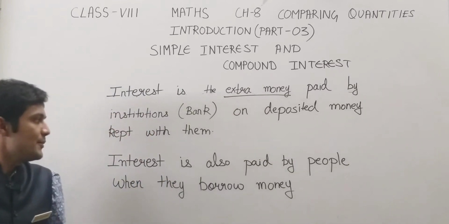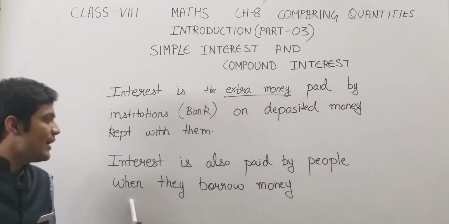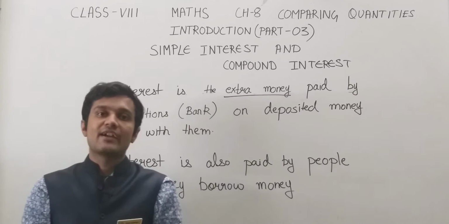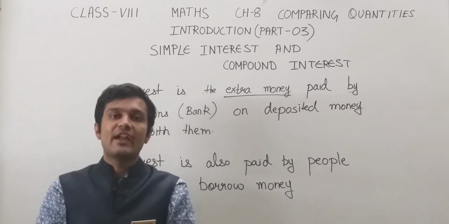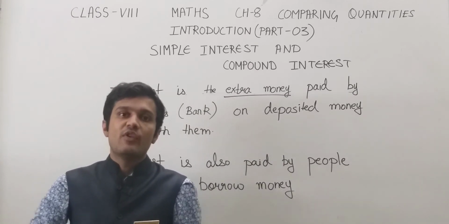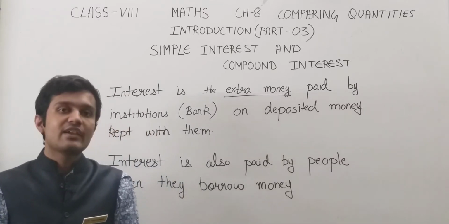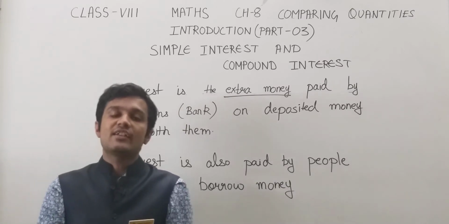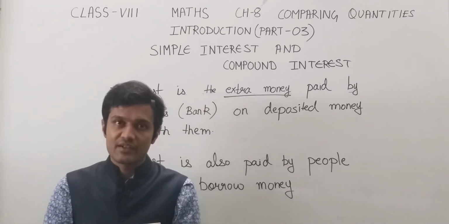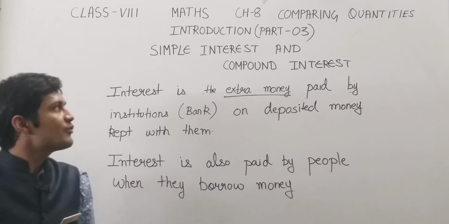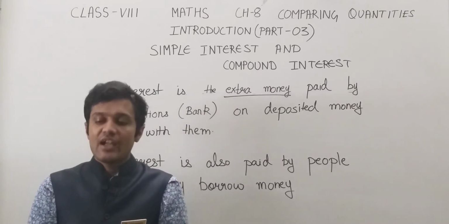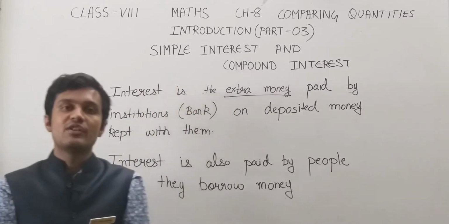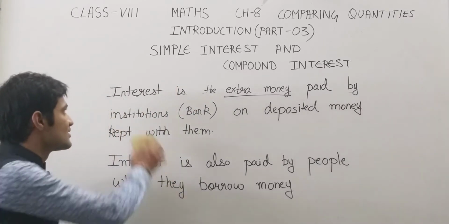Next, sometimes interest is also paid by people when they borrow money. Suppose you go to a bank and take a loan from the bank, then after 1 year when you repay the loan, you will again pay some extra money along with the amount of the loan. That extra money is again the interest. Now interest is of two types, simple interest and compound interest. So firstly we will discuss the first type of interest, that is simple interest.